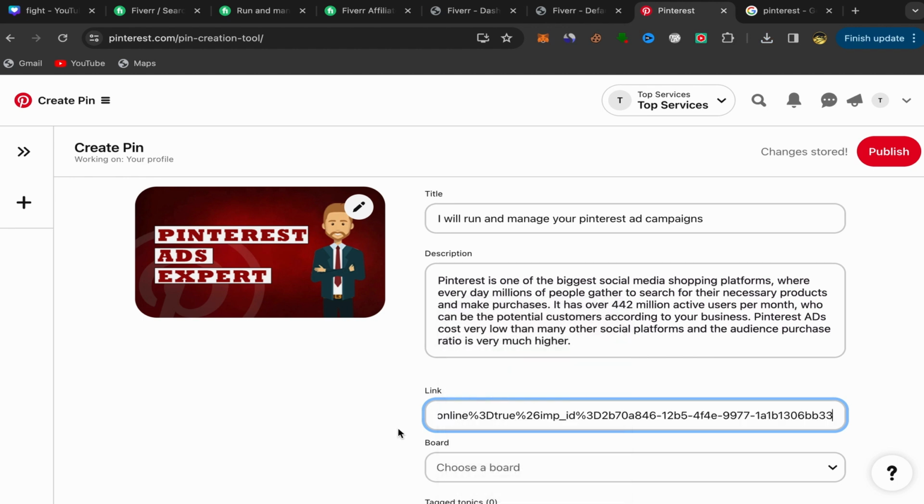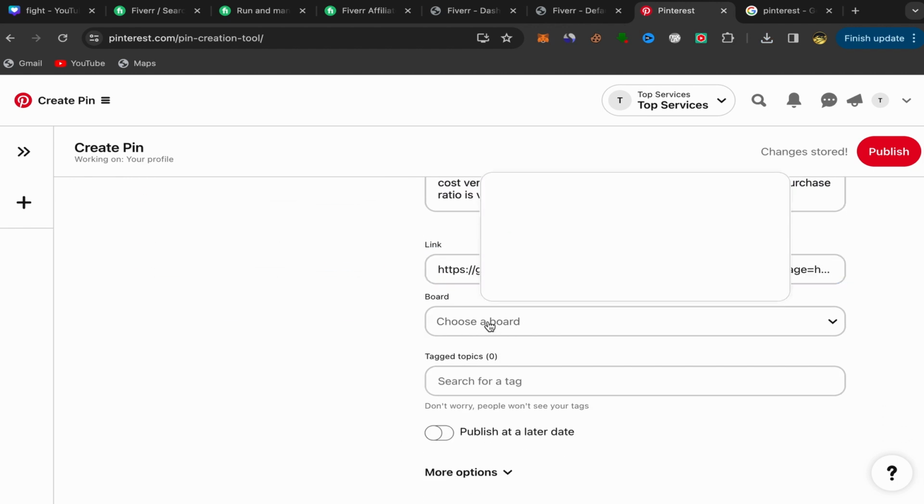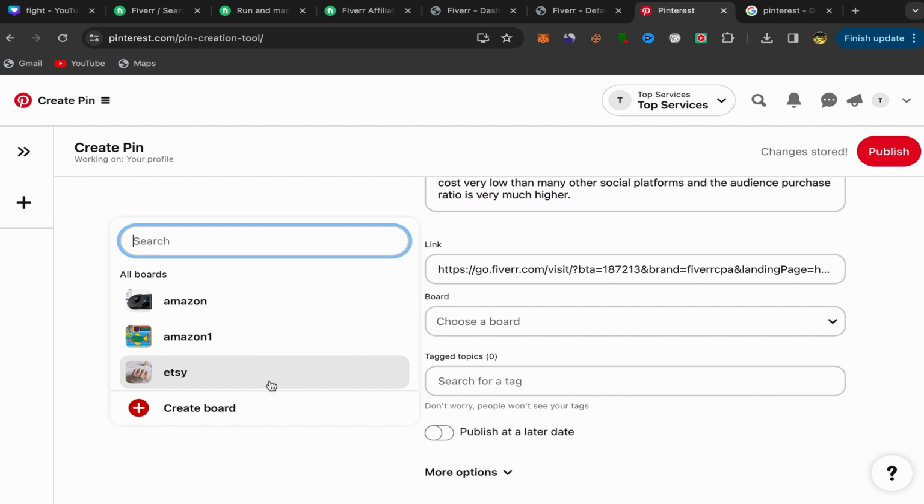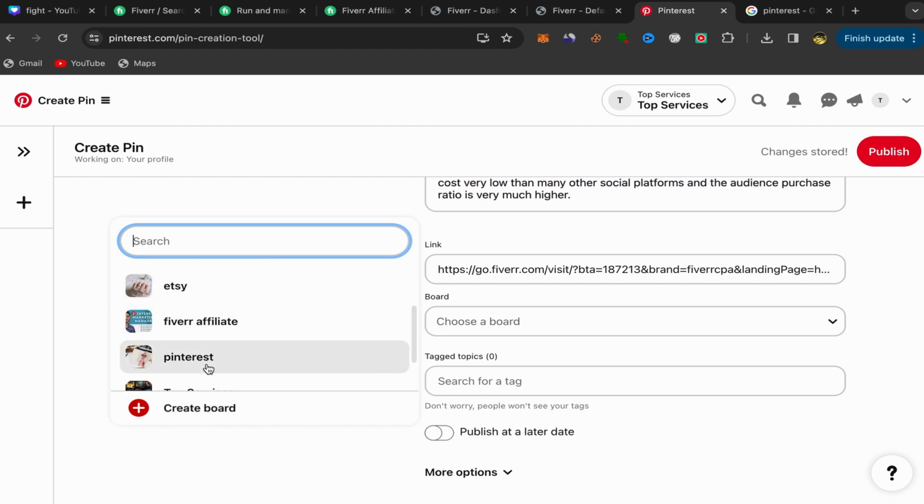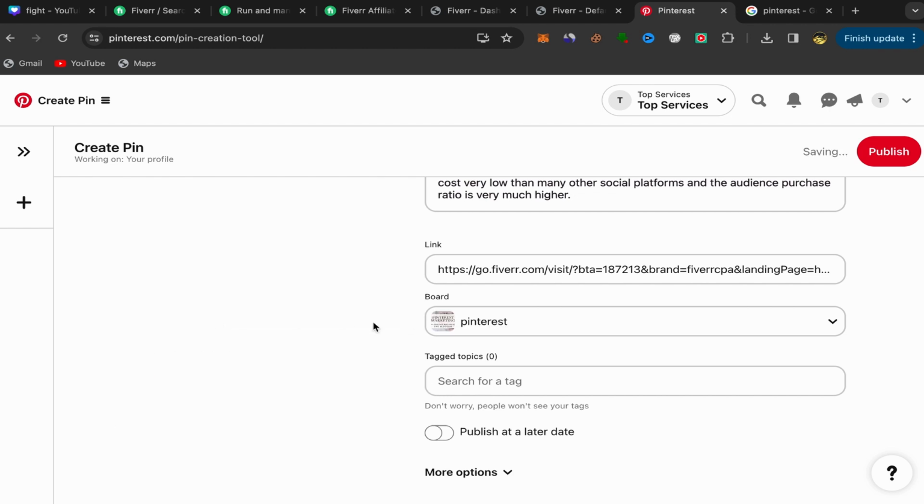It's super easy. Click on choose a board. If you have a new account, click on create a board, and you just need to give it a name. And that's it. I already have a lot, and you can create as many as you want. I'm going to choose this one. You need to put tags or keywords.